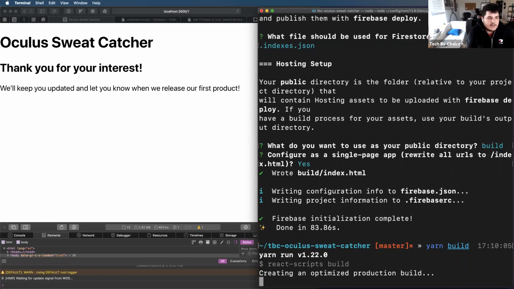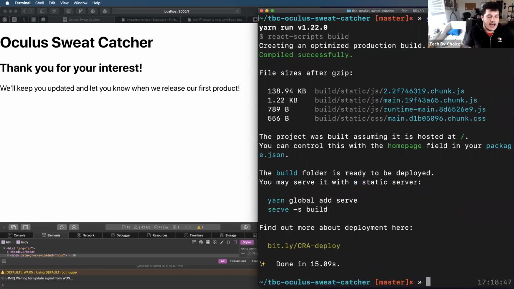calls and states and all of that, and it's creating an optimized build that is 138 kilobytes big, which is kind of big because Firebase definitely adds a little bit of weight. But I think the average web page in 2020 is like about a meg. You want to keep these sizes as small as possible though, because you don't know where your users are, what kind of internet they have, and generally you'll get better SEO if your page loads very quickly.